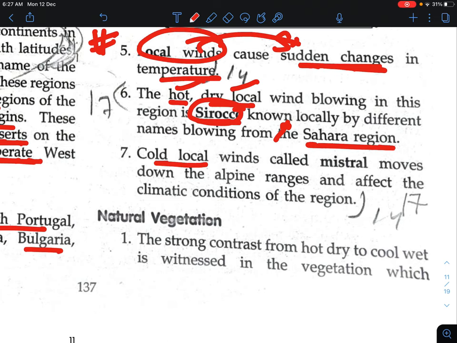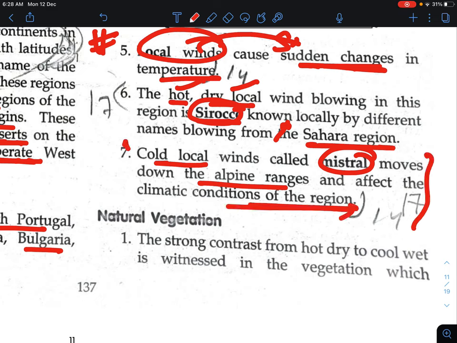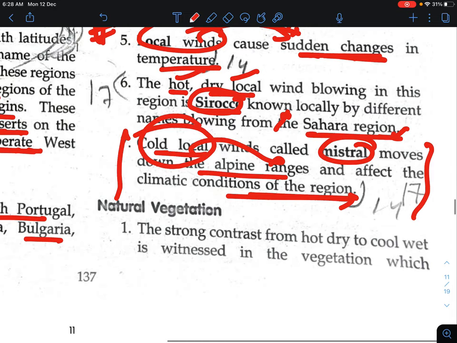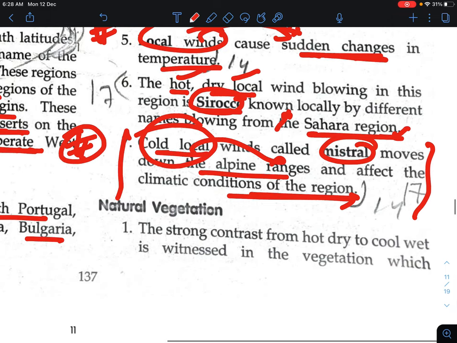The cold local wind called the Mistral moves down the Alpine range and affects the climatic condition of the region. So it is very important to remember that these cold winds move down the Alpine range and affect the climate of the region. These cold winds are called Mistral and the hot, dry winds are called Sirocco. I can ask this question in the exam: what is the difference between Sirocco and Mistral? Sirocco is a hot, dry local wind, and Mistral is a cold local wind.